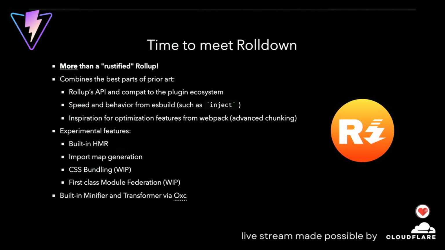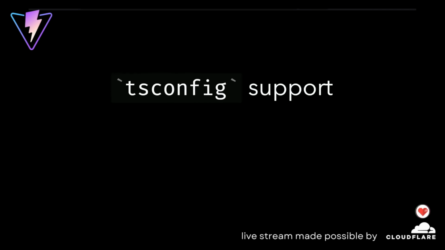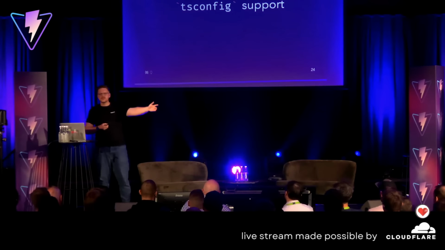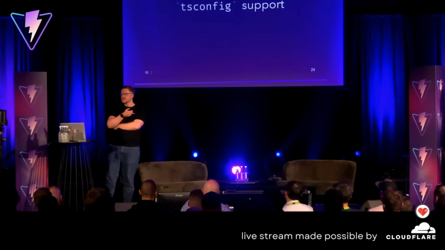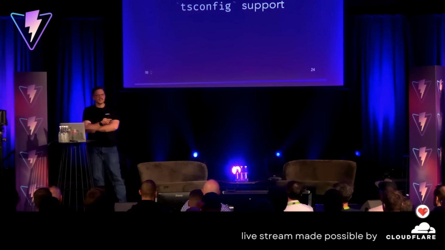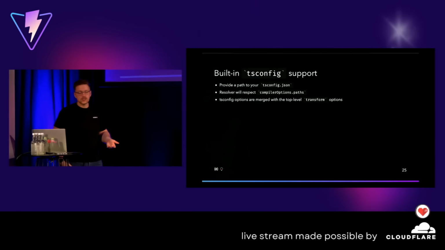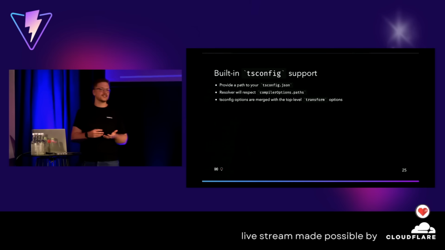And also, as we mentioned, we need minification and also a transformer to do all the things through OXC. And now we go down the abstraction level one more. But before that, we said TypeScript, right? TypeScript support would be really nice. Why not have that directly integrated in Rolldown? So we have built-in tsconfig support to say, just point to a tsconfig, and we will respect the paths that are defined there and compiler options paths. We also make sure that the tsconfig options, like the target, are merged with the transform options, and you don't have to define them everywhere.